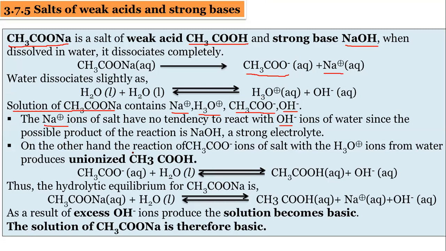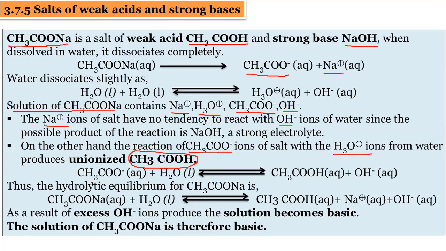On the other hand, the reaction of CH3COO minus, the acetate ions of the salt, with H3O plus ions of the water produces unionized acetic acid. Unionized acetic acid means it will be partially dissociated.